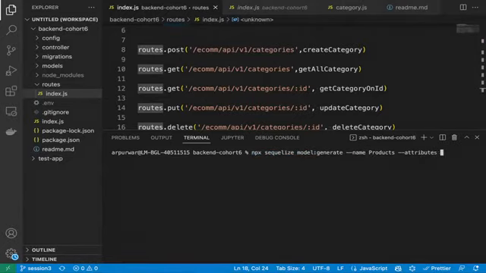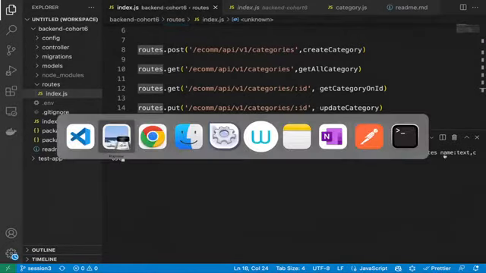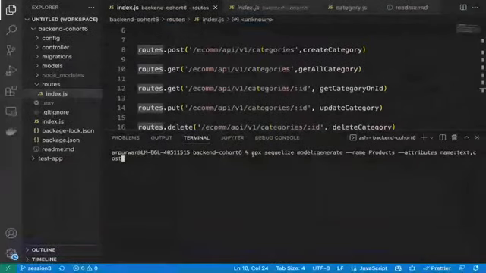Now the first attribute would be name, product name, correct? And that is going to be text. Do not give any space, just write the comma after that. Next is cost, right? I remember the next was description, but yeah, we'll take cost first. So cost could be integer. Next is description, so this could be text. I was also taking the quantity, right? So it is an integer.